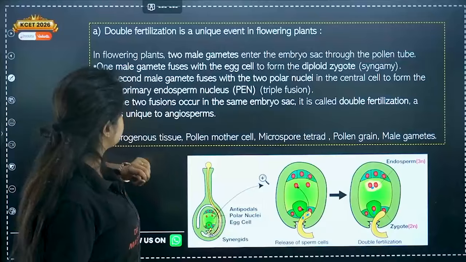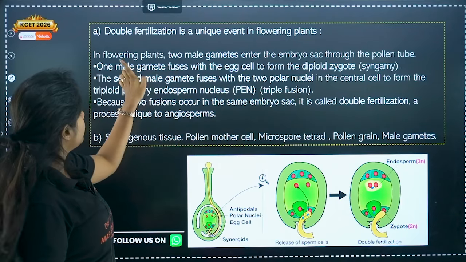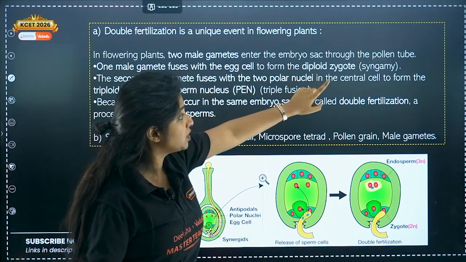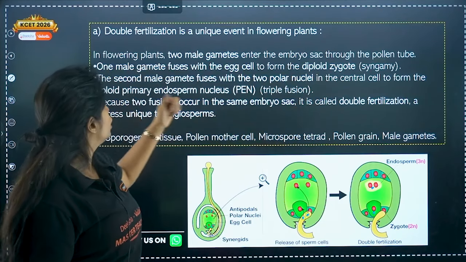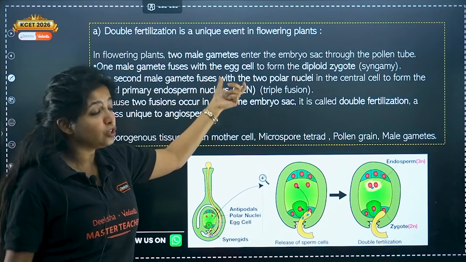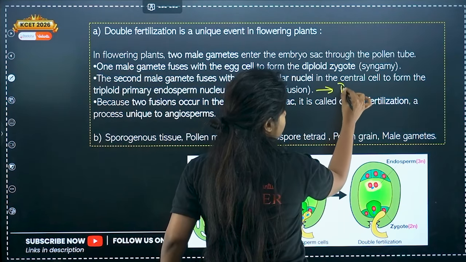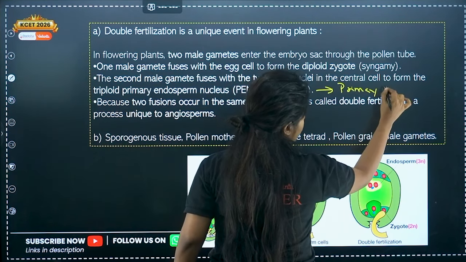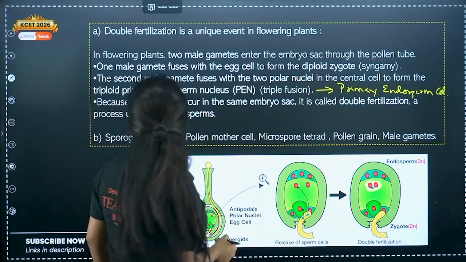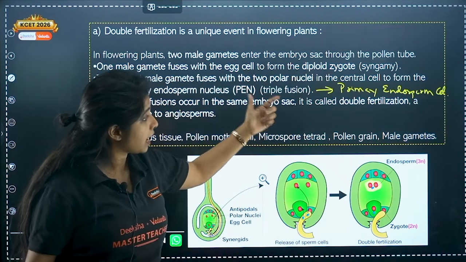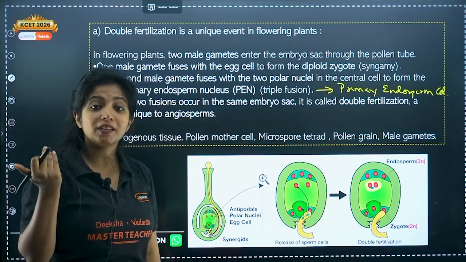Now we'll come back over here. So in flowering plants, 2 male gametes enter the embryo sac through the pollen tube. One male gamete fuses with the egg cell to form a diploid zygote. This is known as syngamy. The second male gamete fuses with the 2 polar nuclei in the central cell to form the triploid primary endosperm nucleus, triple fusion. This primary endosperm nucleus is of the primary endosperm cell as well. Please write that. Primary endosperm cell. Now, because 2 fusions occur in the same embryo sac, it is known as double fertilization, a process unique to what? Angiosperms.